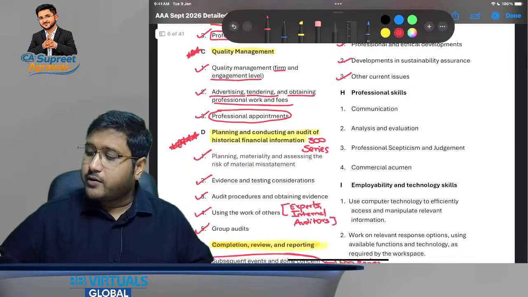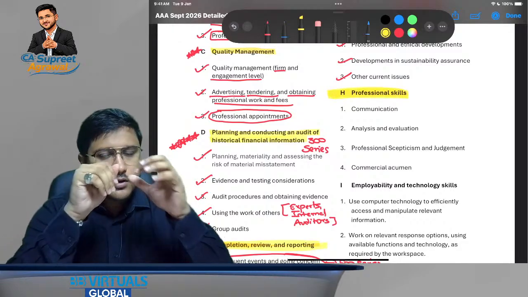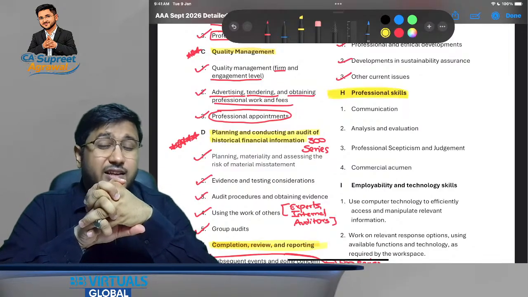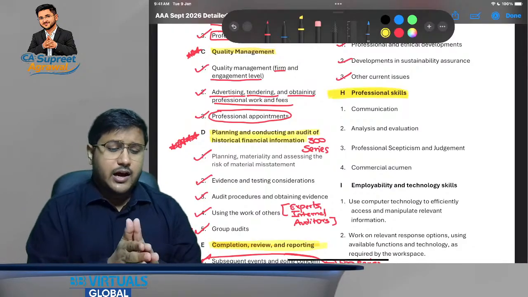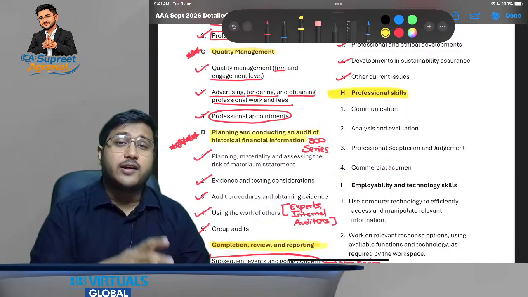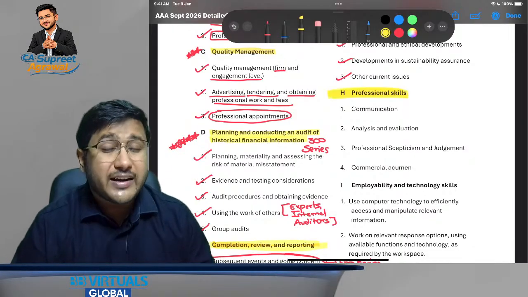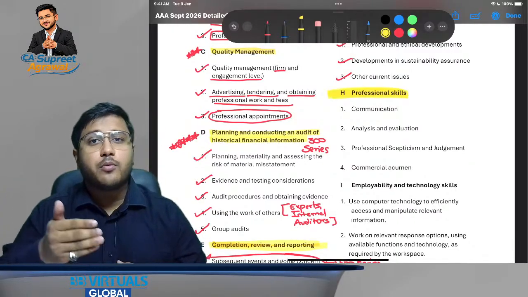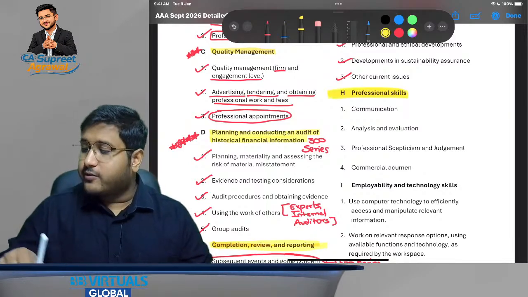Okay. Then we move towards professional skills. Now what is this? I'm assuming that if you have appeared for SBR, you might already be aware of it, but just in case this is your first paper at professional skill level, let me explain. Professional skills marks are the marks you get by demonstrating four skills in your answers. You do not need to give separate headings to these demonstrations, but if your answers are unable to demonstrate these skills, then your answer might not fully get the marks. That is why it is very important.